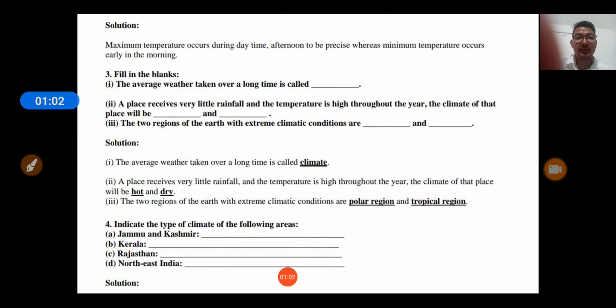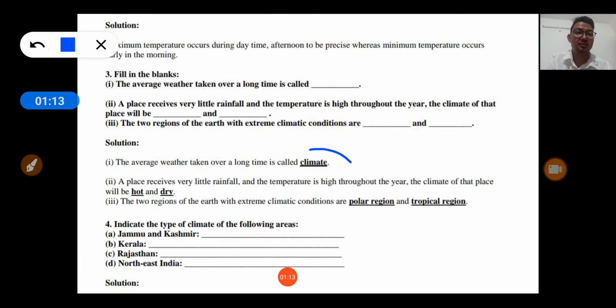Now question number 3, the average weather taken over a long time is called climate. A place receives very little rainfall and temperature is high throughout the year, climate of that place will be, see, rainfall is little and temperature is very high, it means it should be hot and dry. Question number 3, third part, the two regions of the earth with extreme climatic conditions are, number 1 polar region and number 2 is tropical region.